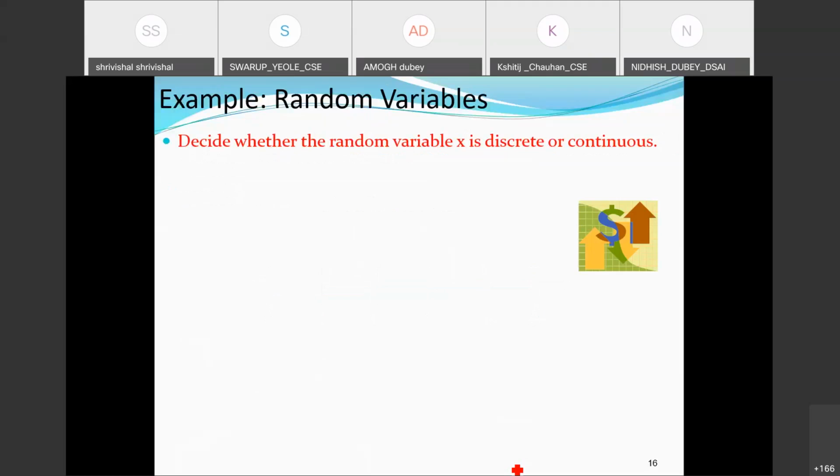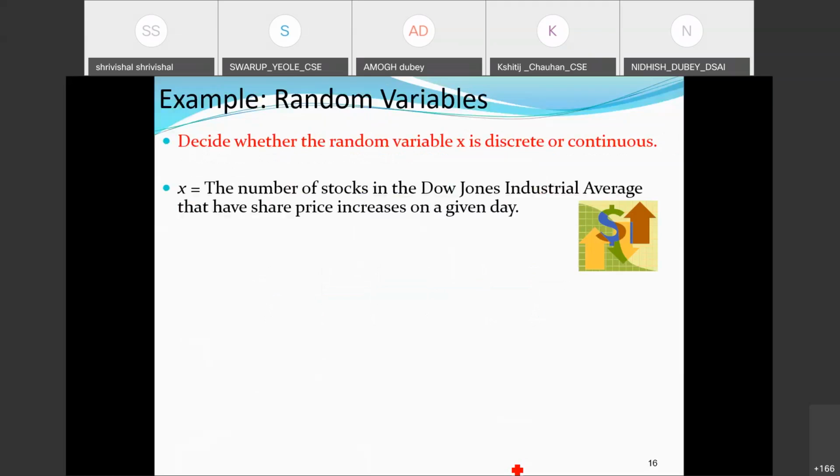So, examples of random variables. Now we need to give the answer here. I'm going to share some questions with you. Based on what we have discussed earlier, you need to answer whether this is discrete or continuous. X is the number of stocks in the Dow Jones Industrial Average that have a share price increase on a given day. So, will it be discrete or continuous?